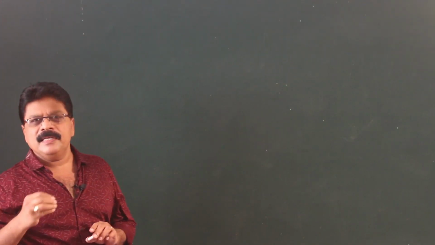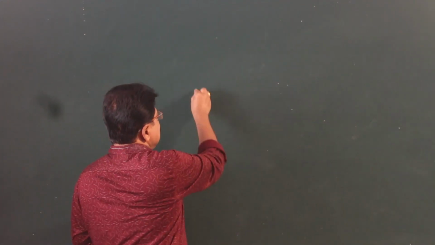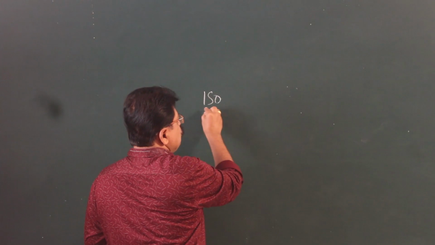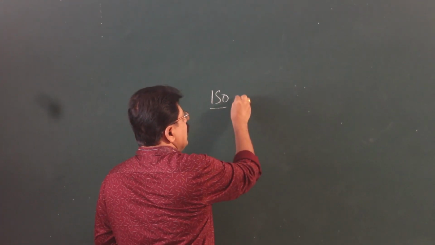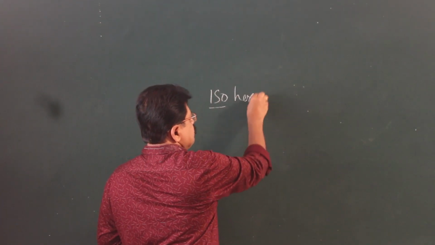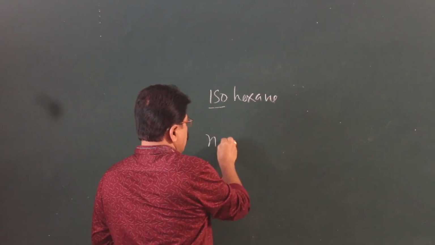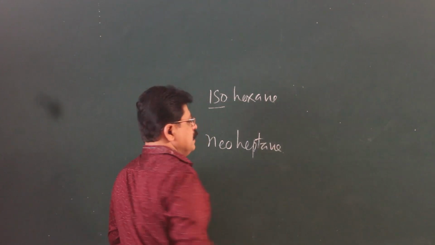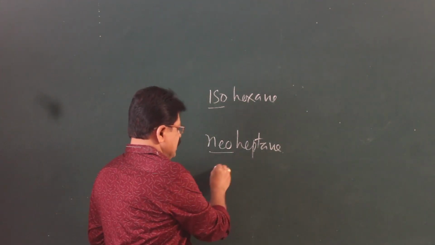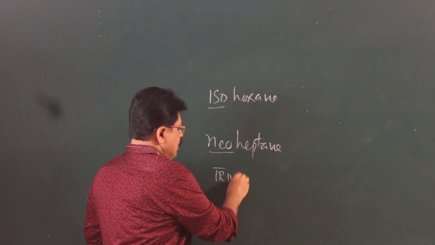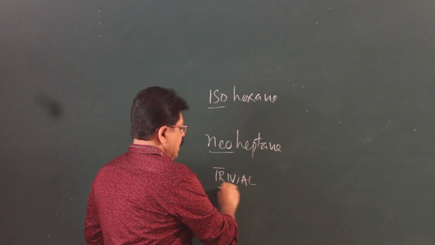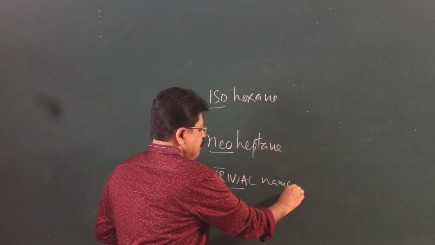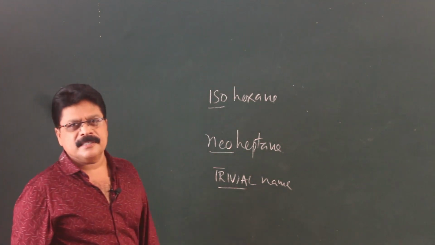Now, I am also going to introduce a couple of words that we use in organic chemistry. For example, there is an old usage where you will find compounds like isohexane or neoheptane. These are old names, trivial names, but you come across them at different places in a discussion.